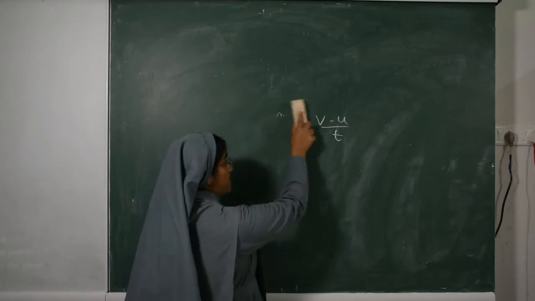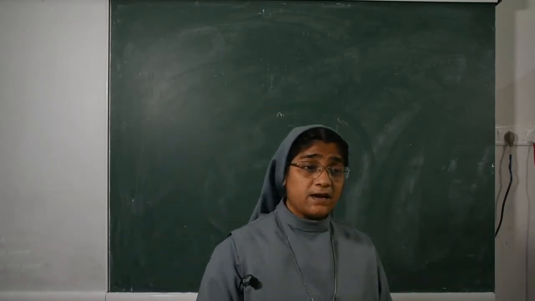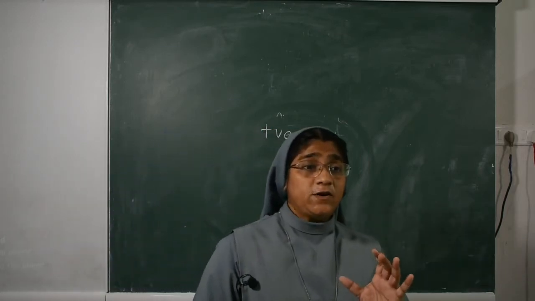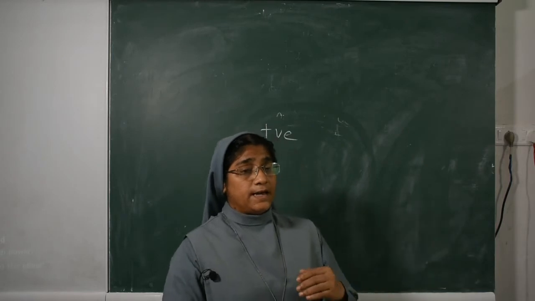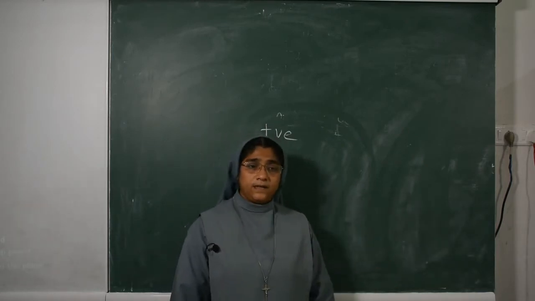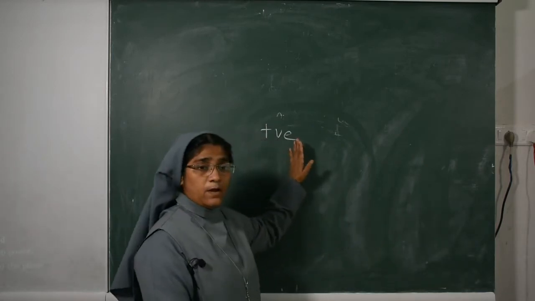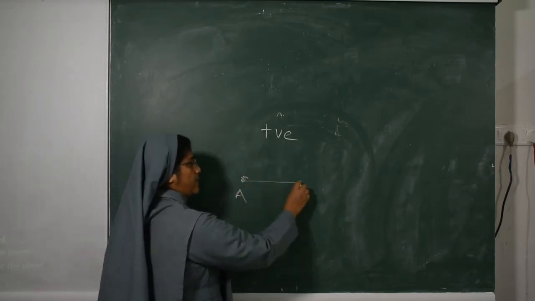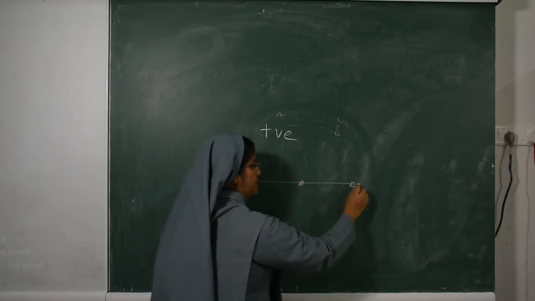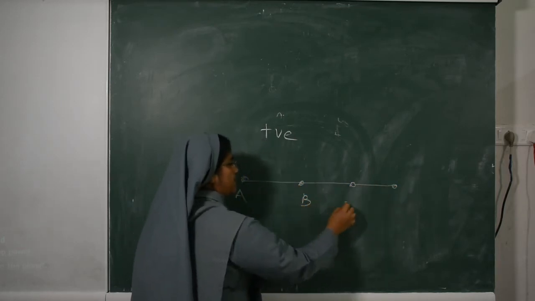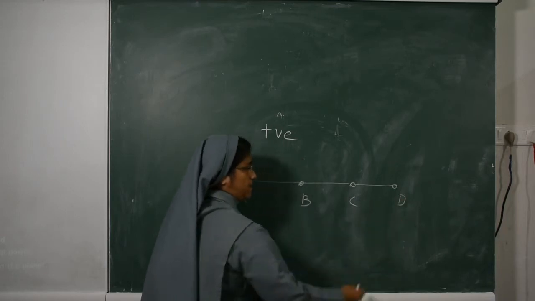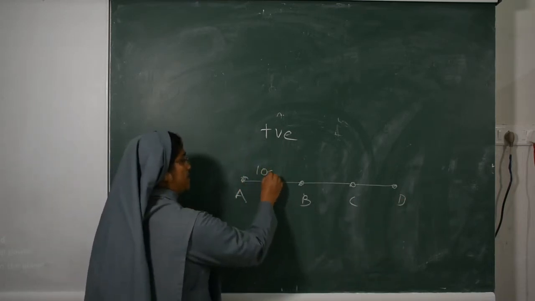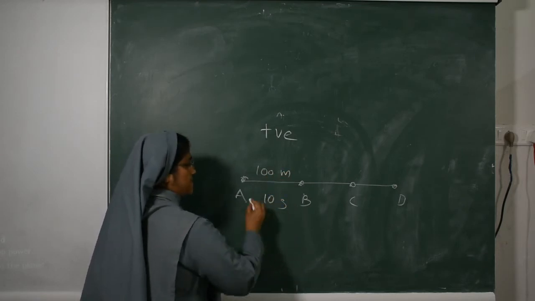First, you can see when acceleration is taken as positive. When the velocity of a moving body increases with time, in that case acceleration will be positive. Rahul started his journey from A to B, B to C and C to D. From A to B he covered 100 meter in 10 seconds.